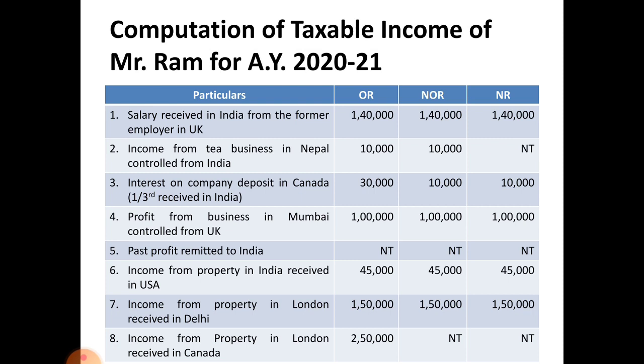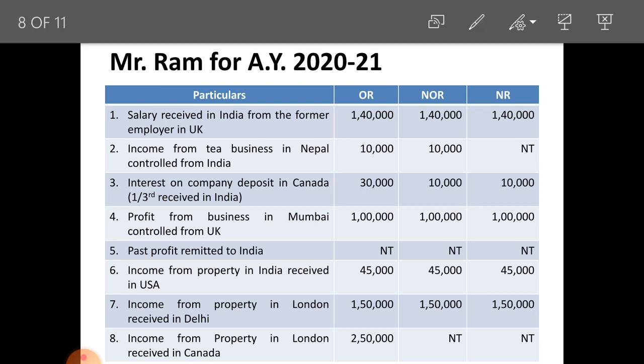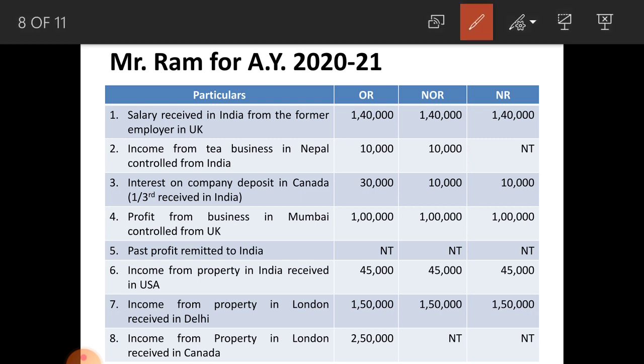Interest on company deposits in Canada: see this one, 1/3 received in India, that means here not ordinary resident and non-resident must pay tax on only 10,000 rupees, that is 1/3 of 30,000 rupees. Next one, profit from business in Mumbai controlled from UK, here profit is earned in India, that is taxable. Past profit remitted to India not taxable.